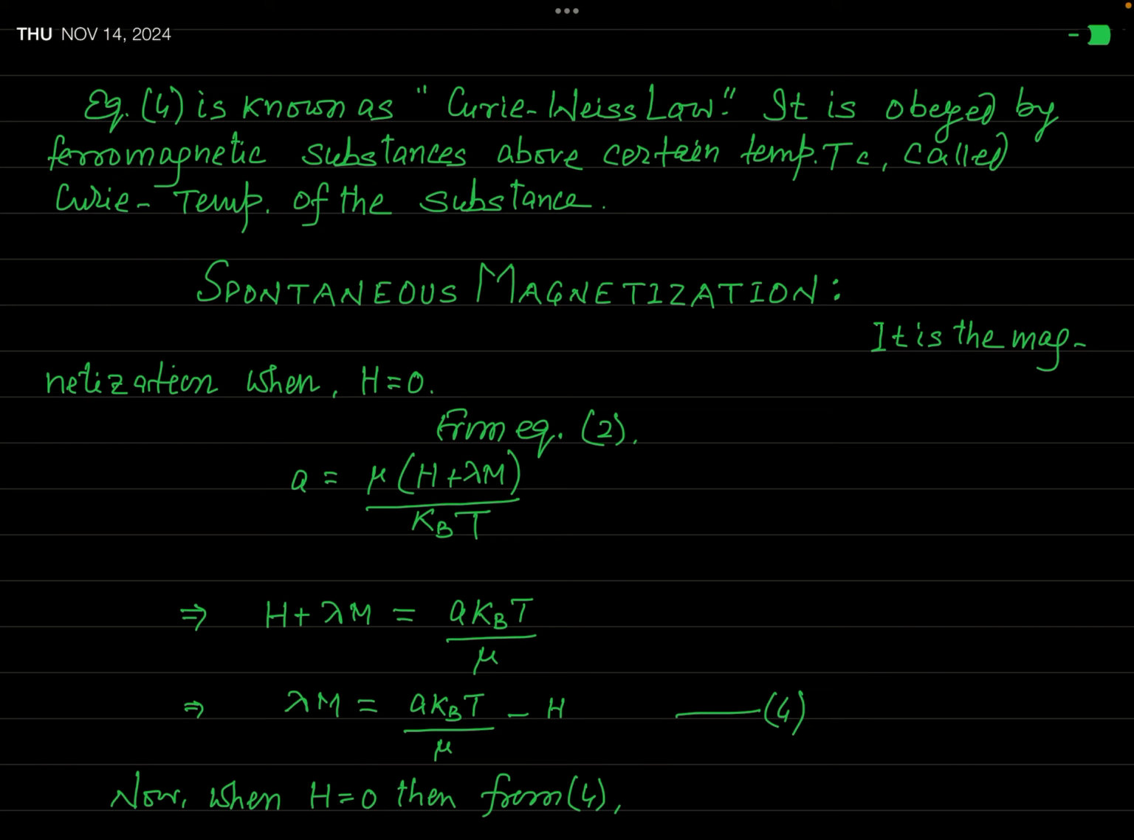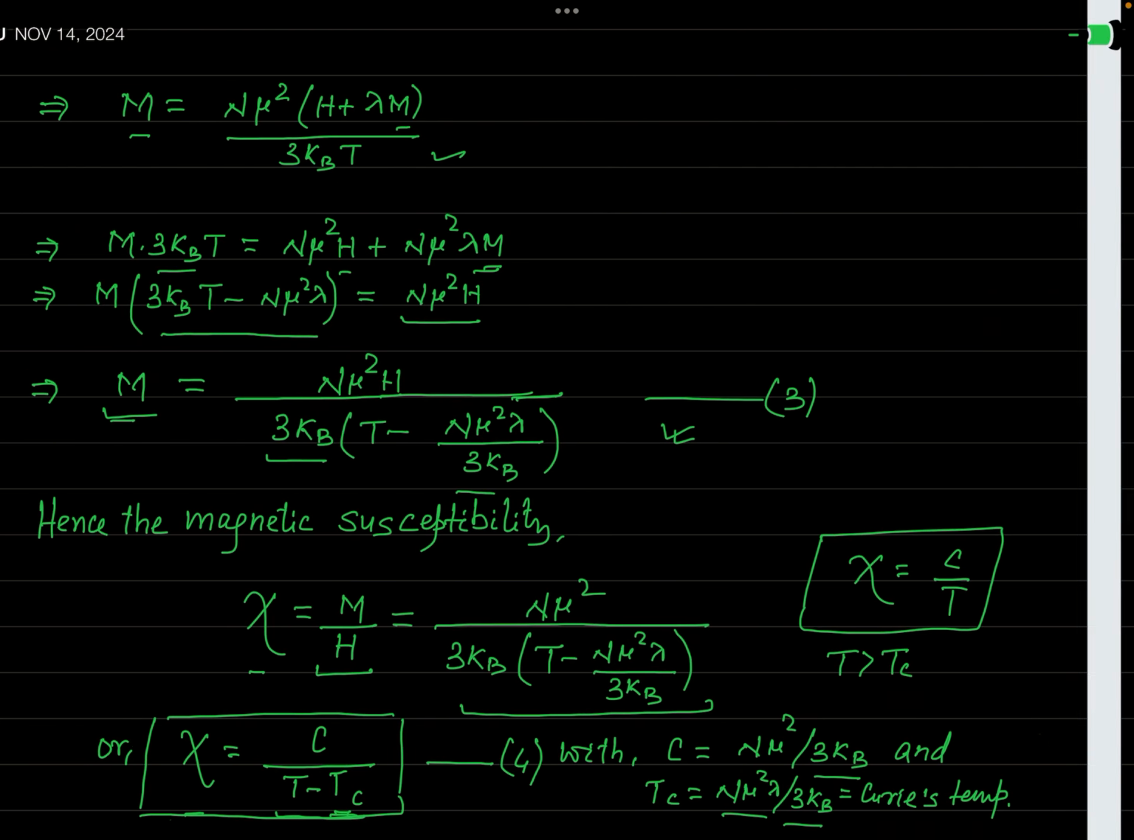Okay? Spontaneous magnetization means magnetization in the absence of the magnetizing field H. That is, when you make H equal to 0, that is, external magnetic field equal to 0, then what is the value of M? That is actually called the spontaneous magnetization. So for getting the value of spontaneous magnetization, we will have to see this particular equation